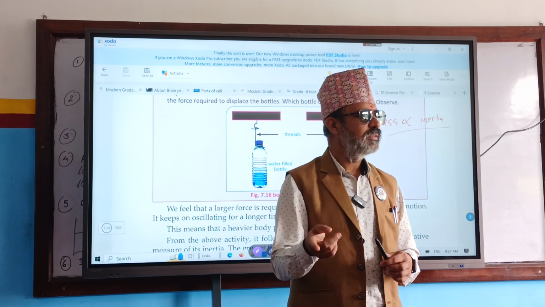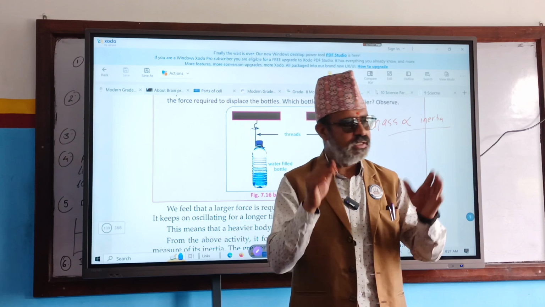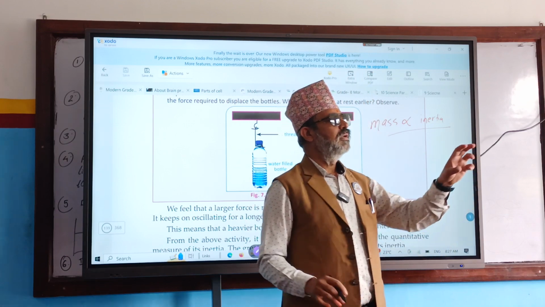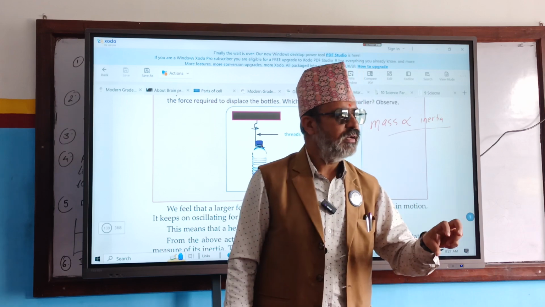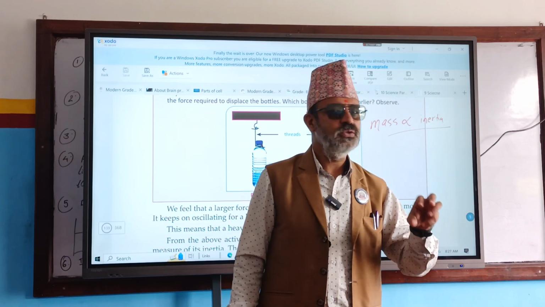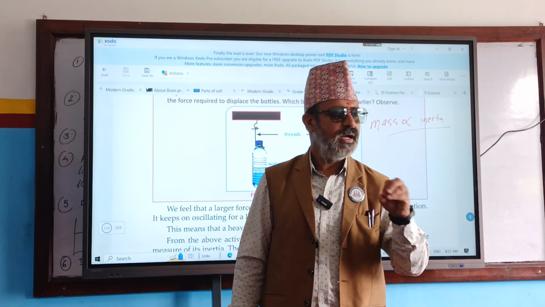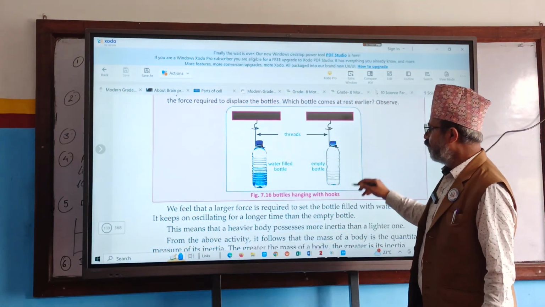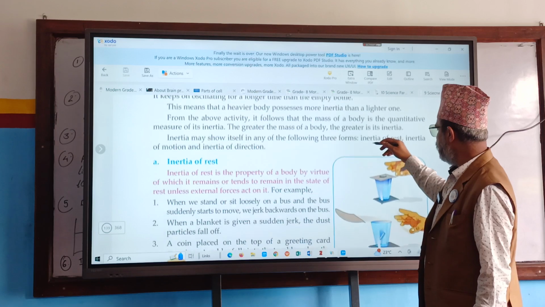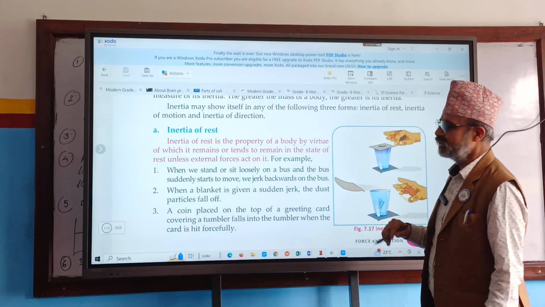Bike has more mass, bicycle has less mass. So here we have to make the concept clear. What is the relation between mass and inertia? They are directly proportional to each other. So the more the mass, the more the inertia; the less the mass, the less the inertia.